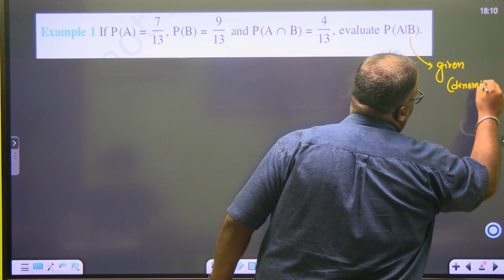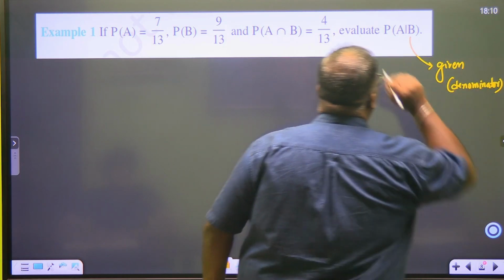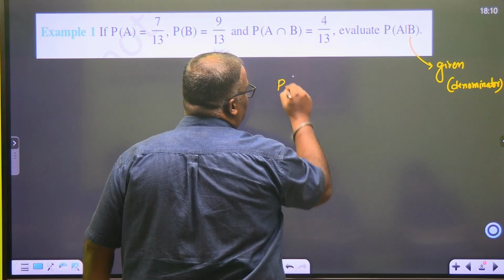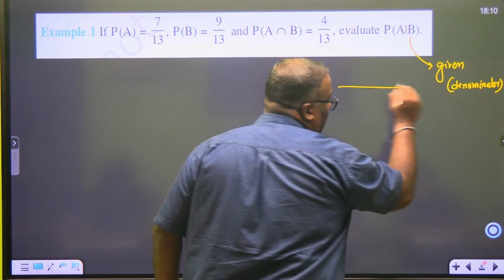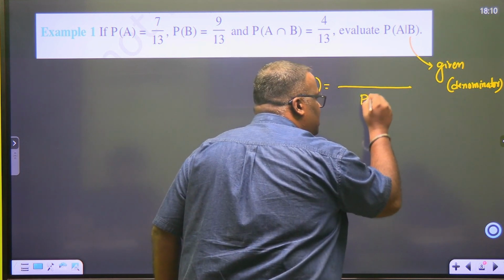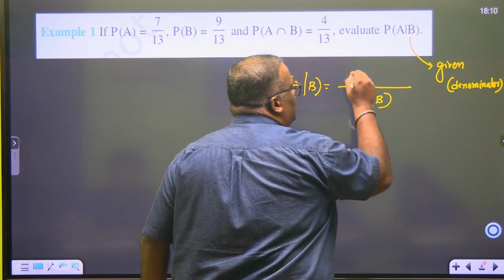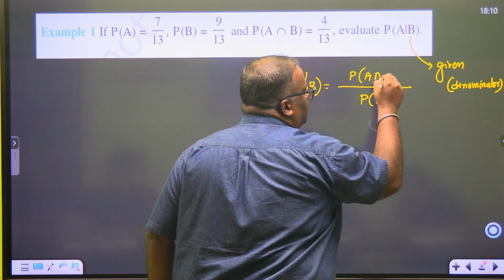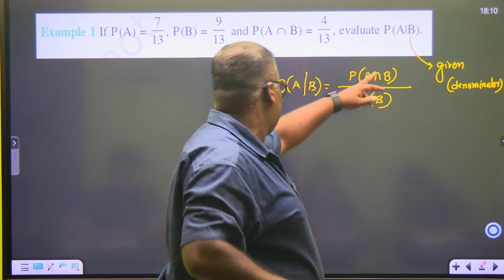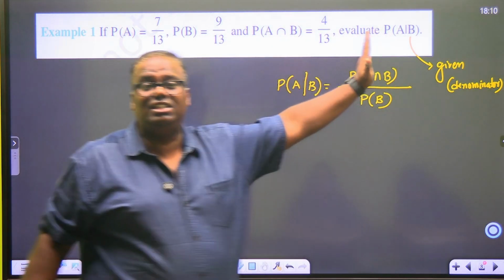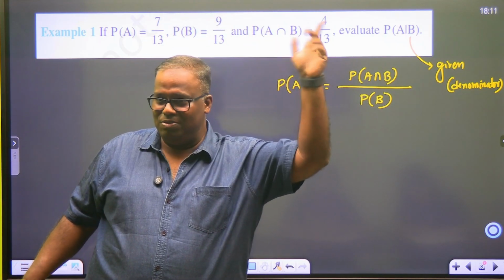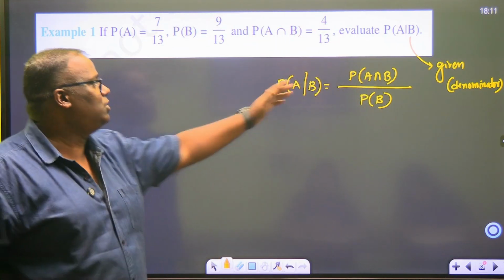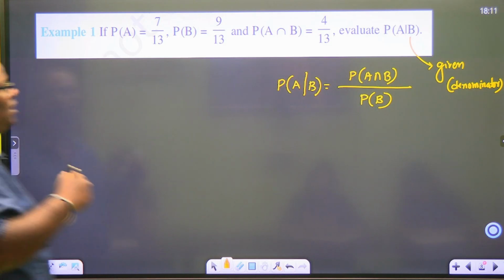Denominator. Simple. हमें बोला है find P A with the condition of B. मतलब सीधा how to write it? PB पहले नीचे लिख लो, ऊपर लिखो P of A intersection B. अब A intersection B in such problems may be very tricky. They might use the formula of A union B, NA and B वैसे करके. यही है ट्रिक. चलो इसको करते हैं. आओ A intersection B कितना है बेटा?